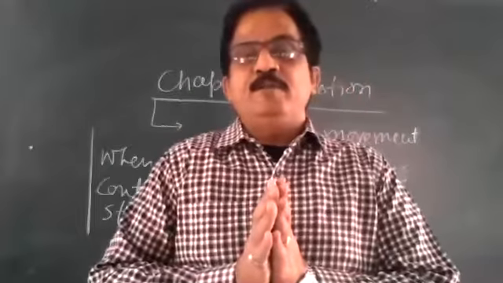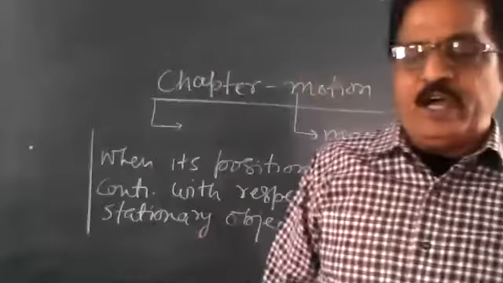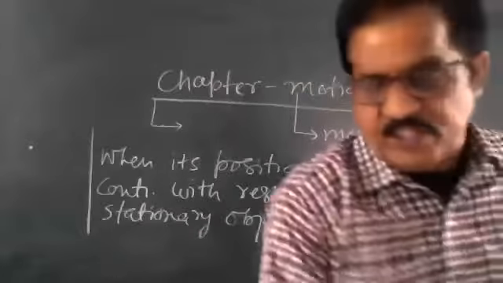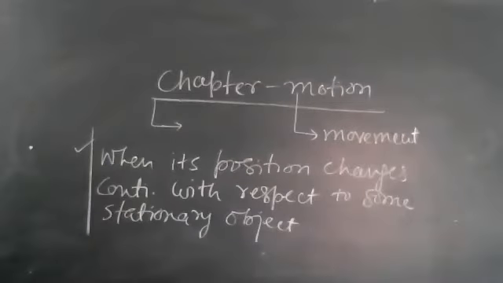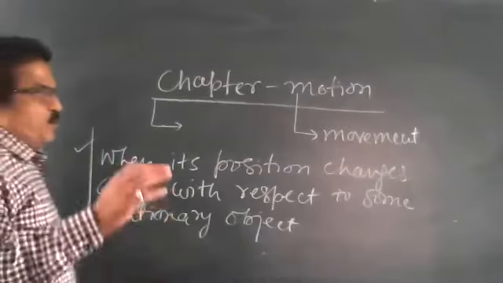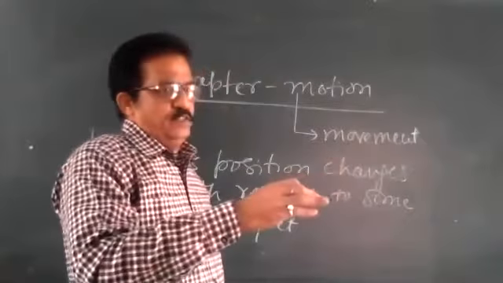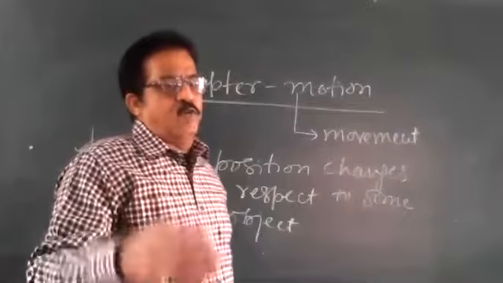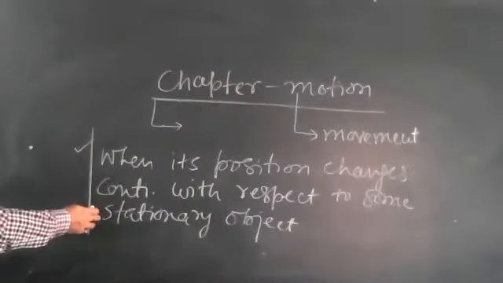Write it down. This motion, when one body is at rest and another body is moving, is also called relative motion.